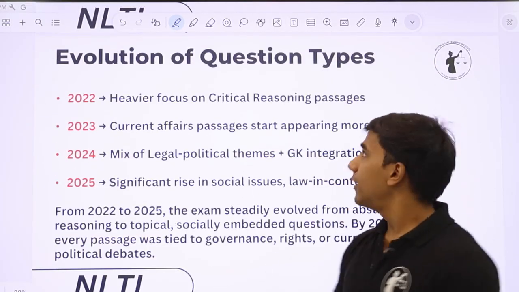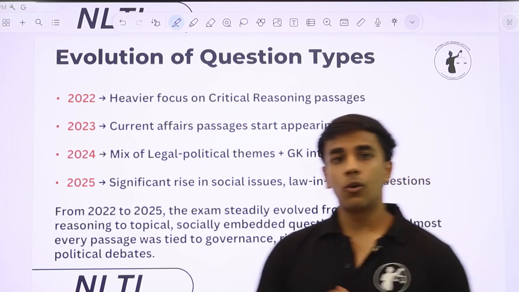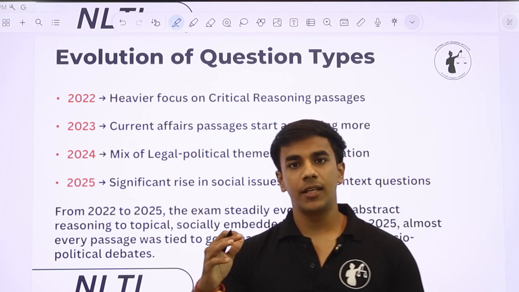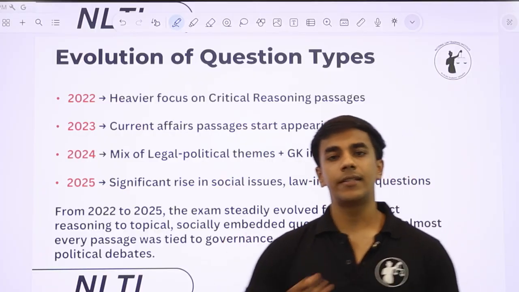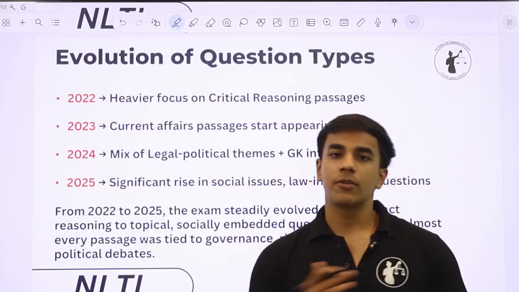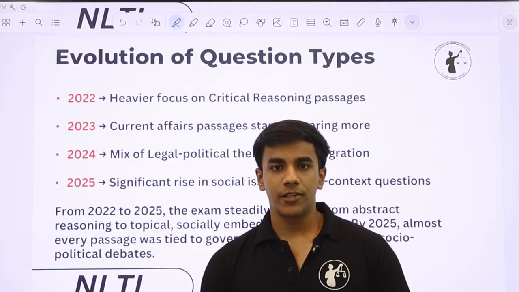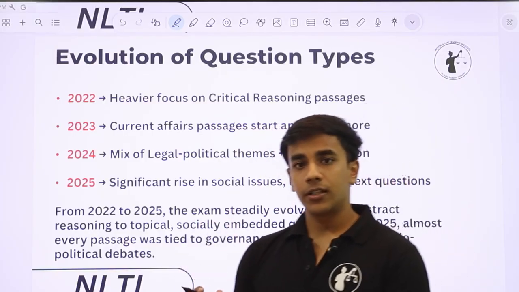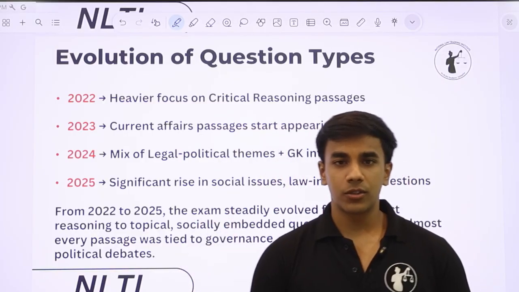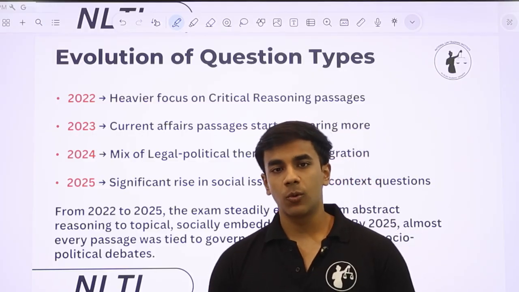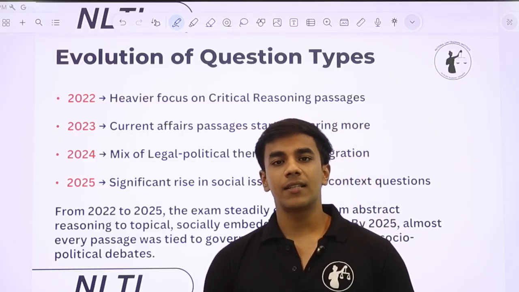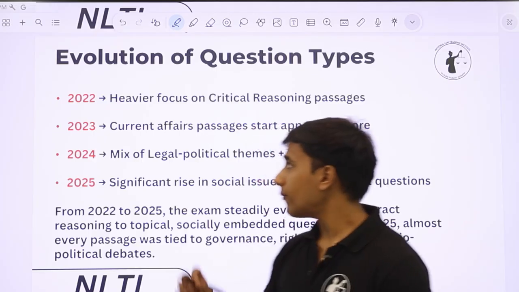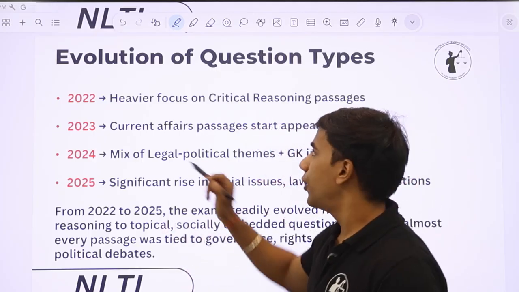Now, very important slide, evolution of question types. So in this slide we'll be discussing कि 22 में क्या हुआ था, 23 में क्या हुआ, 24 में क्या हुआ, and in the recent NLSAT exam that was held in 25, उसमें क्या हमें changes देखने को मिले. तो NLSAT 2022 was the first year when NLSAT was introduced. पहला बैच NLS का start हुआ था, and उसी टाइम पे NLSAT का first edition भी हुआ था. What was there in NLSAT 22?